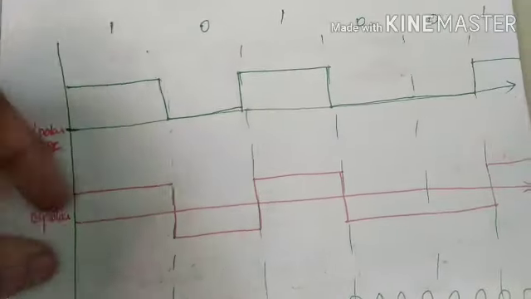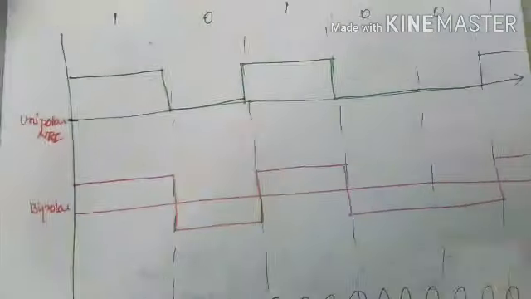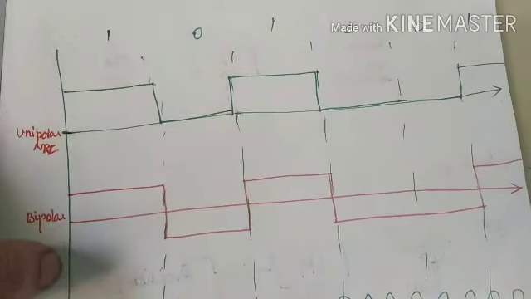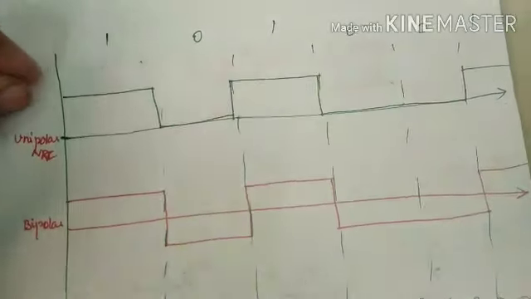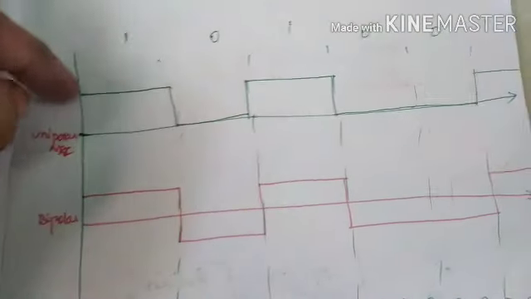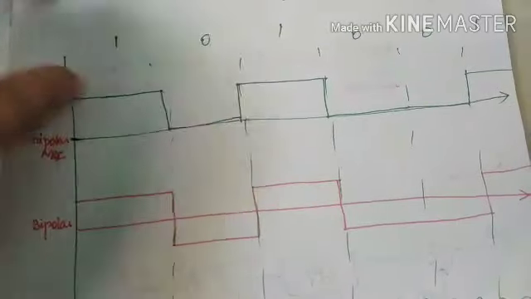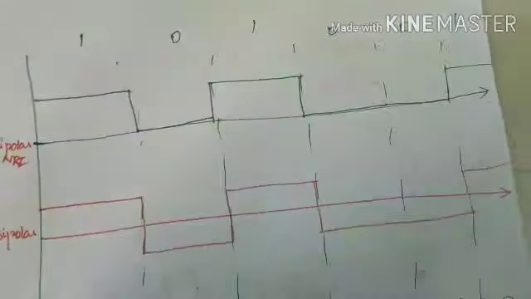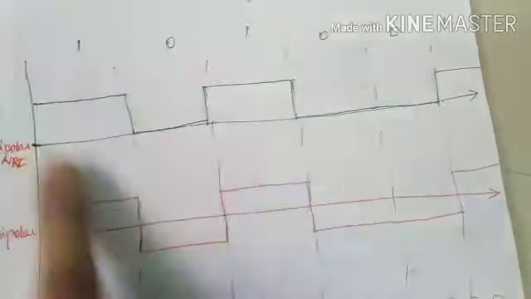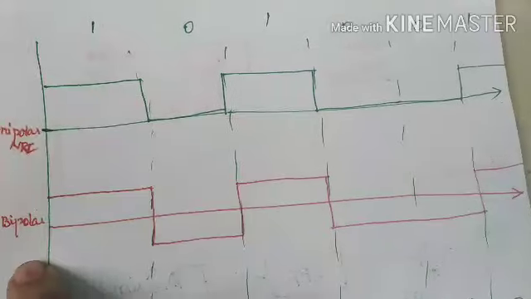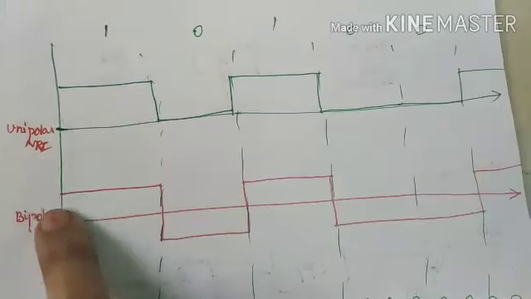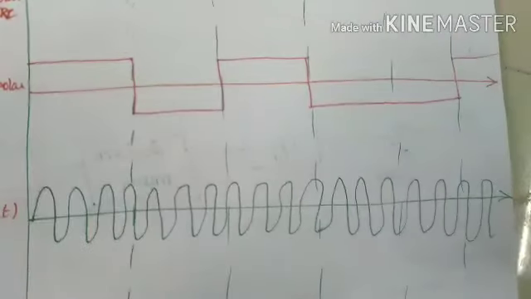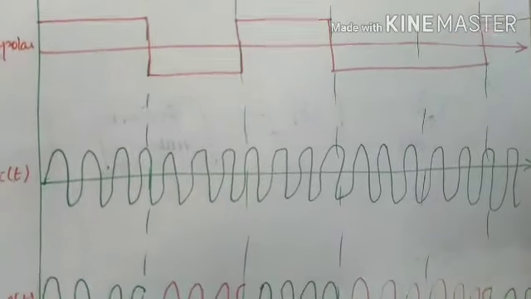There should be both positive and negative values, so plus V and minus V will be there. But in unipolar there will be only one value, that is positive or 0. Here we have positive as well as negative values. So in order to represent 0, I will represent it as minus V, and to represent 1, I will represent it as plus V. Now this is our carrier signal. Here I have considered only one carrier signal.